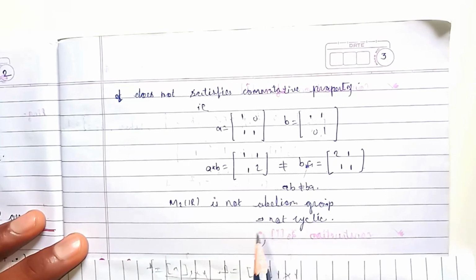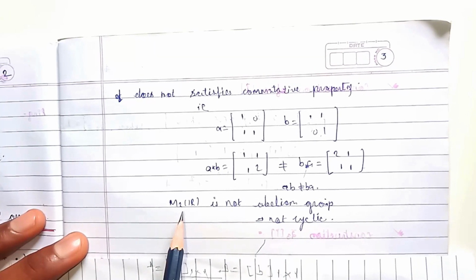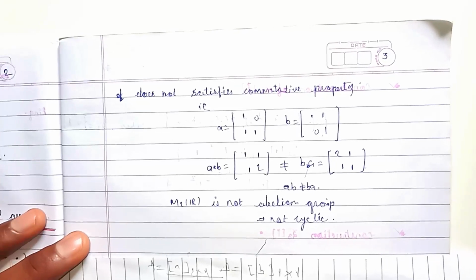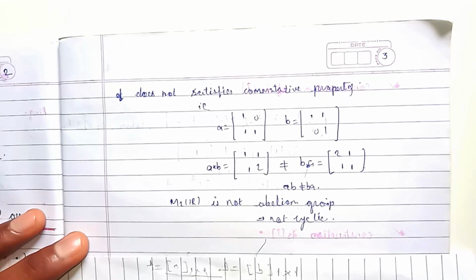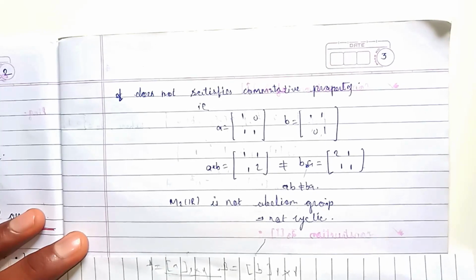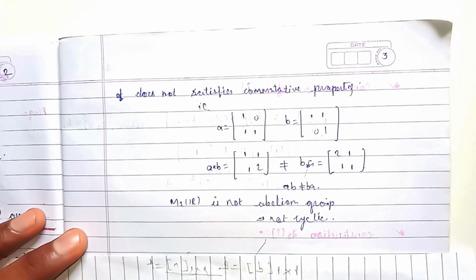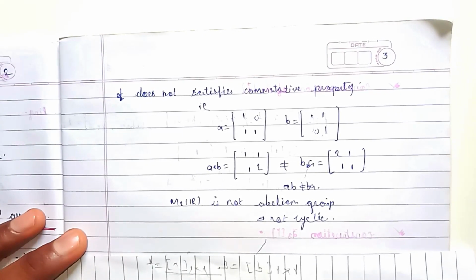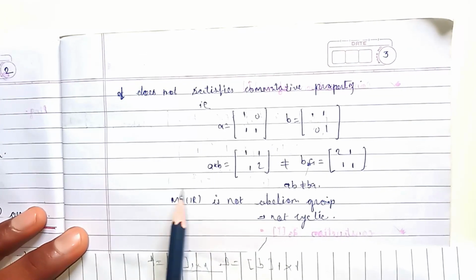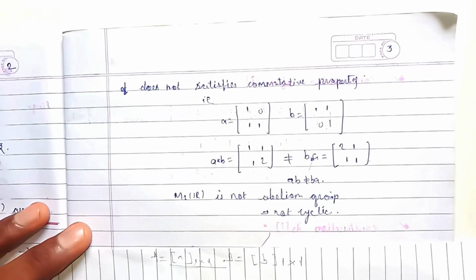That means M2 of R does not satisfy the abelian property, the property of an abelian group. That's why M2 of R is not an abelian group, and if it is not an abelian group, that means it is not a cyclic group. Not abelian means not cyclic, but abelian cannot guarantee cyclic. This relation you all need to know. It is quite confusing to understand, but once you solve a few examples, it's quite easy. M2 of R not abelian means not cyclic, but abelian cannot guarantee cyclic, and a cyclic group is always an abelian group. This property you need to know. That means we can easily show that M2 of R is not a cyclic group.